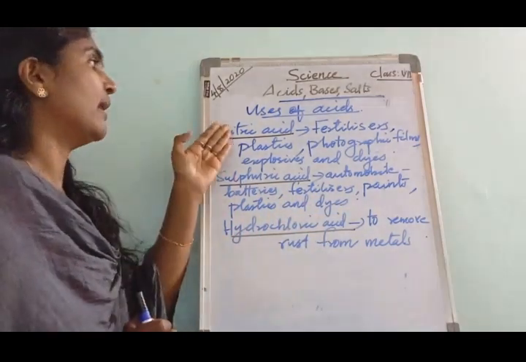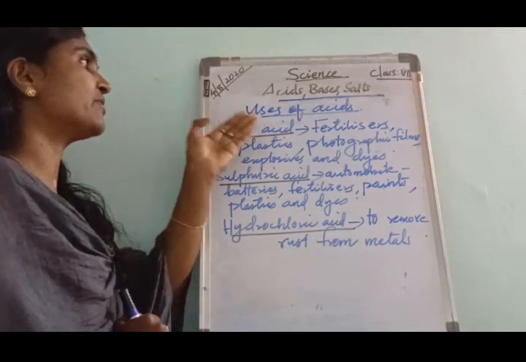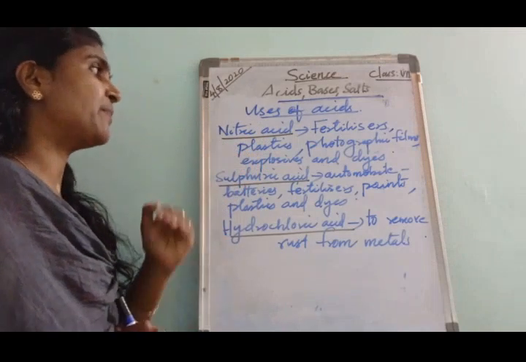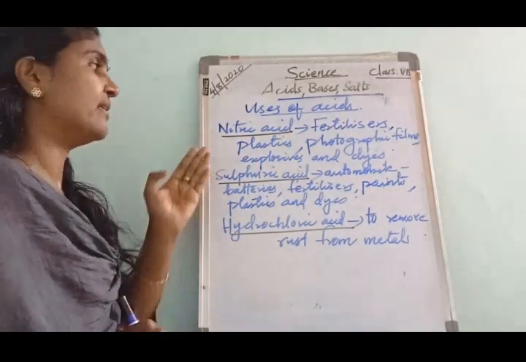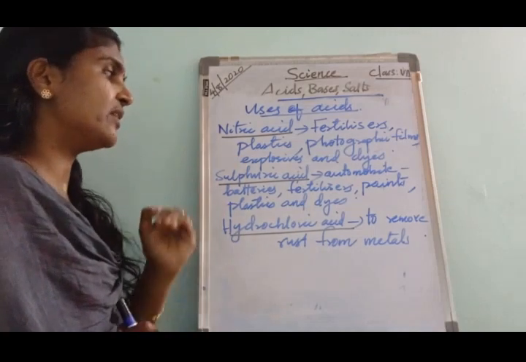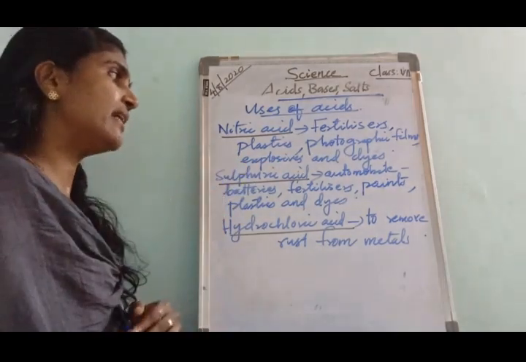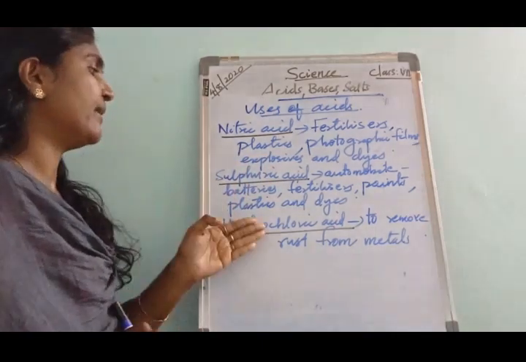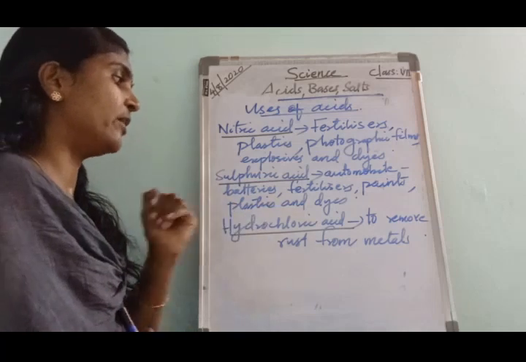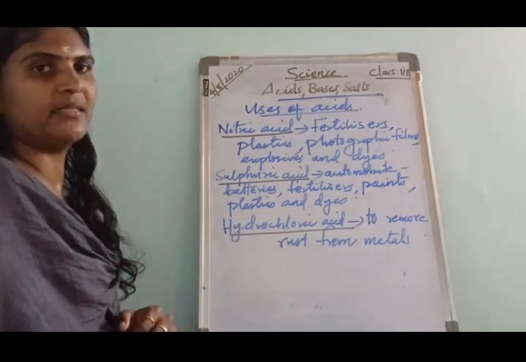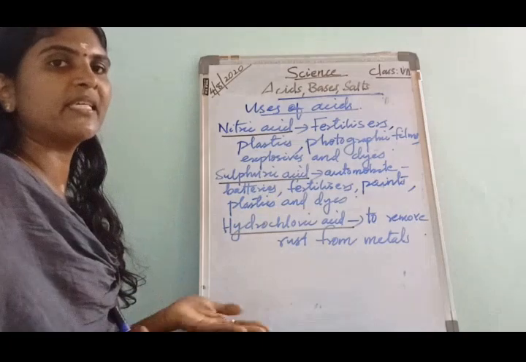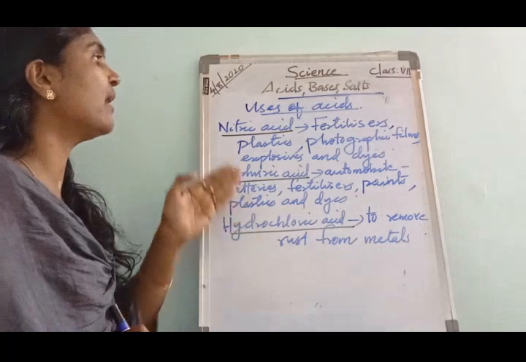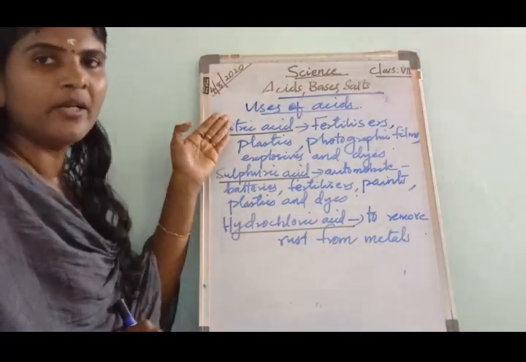Once more, the uses of nitric acid: fertilizers, plastics, photographic films, explosives and dyes. Sulfuric acid is used in automobile batteries, fertilizers, paints, plastics and dyes. Hydrochloric acid is used to remove rust from metals, and the hydrochloric acid present in your stomach helps to digest food. That is about the important acids and their uses.